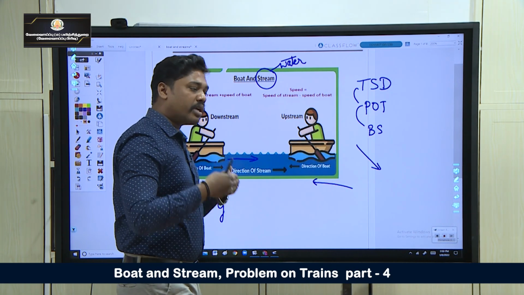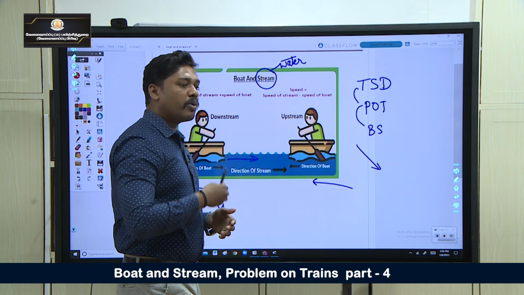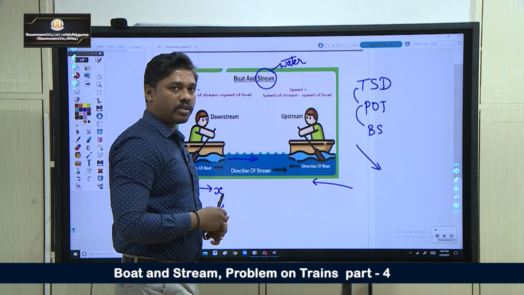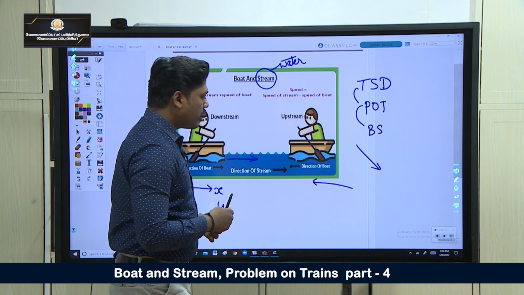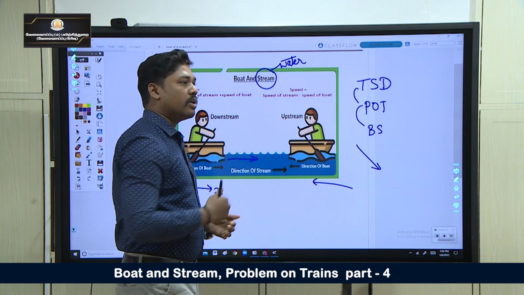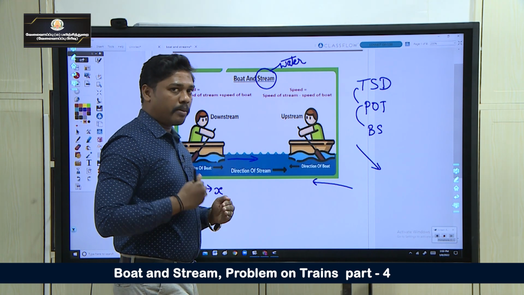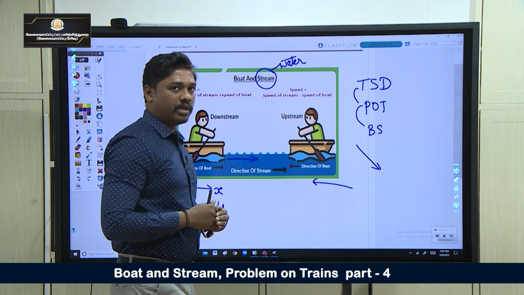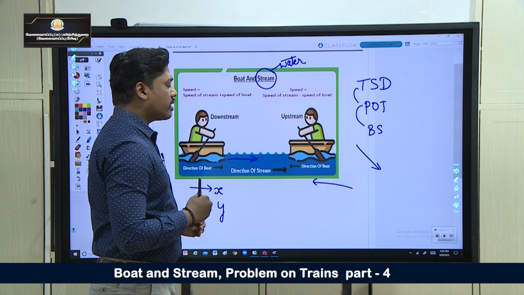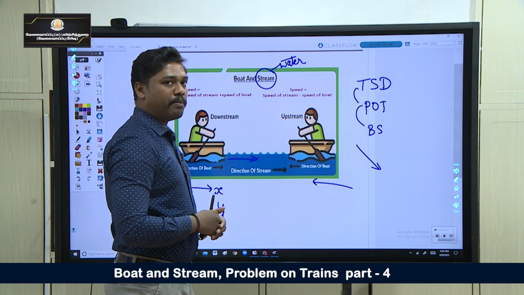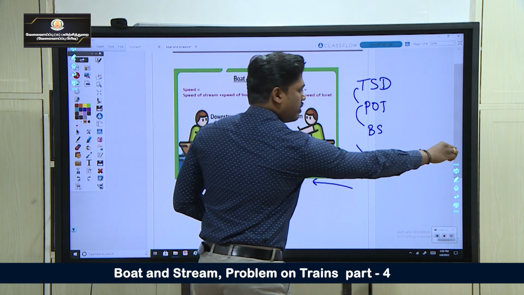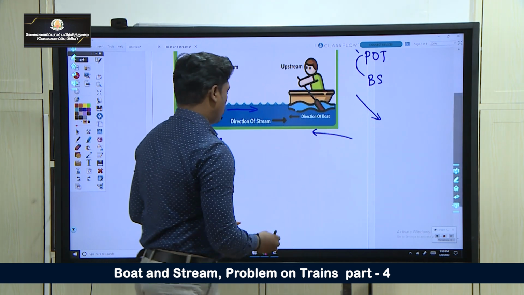If a man is going along the stream, he will be going faster. Or else if the man is going against the stream, the water is flowing downwards and the man is going against it. Going against the stream means the time taken would be much more. Let me explain here.